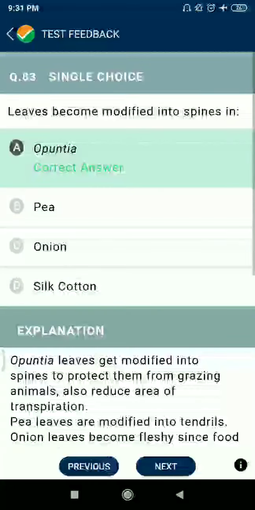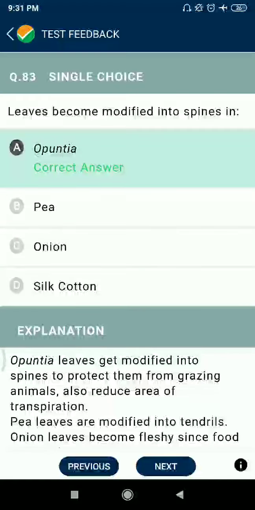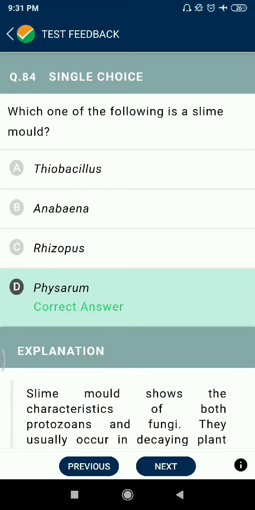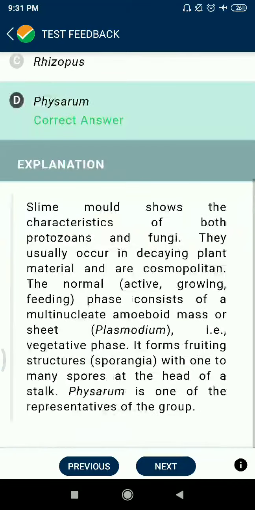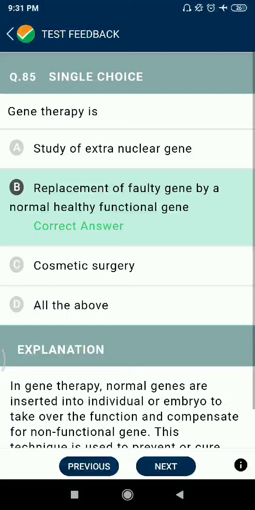Question 83: Leaves become modified into spines in Opuntia. Question 84: Which one of the following is a slime mold? Physarum. Question 85: Gene therapy is replacement of a faulty gene by a normal healthy functional gene.